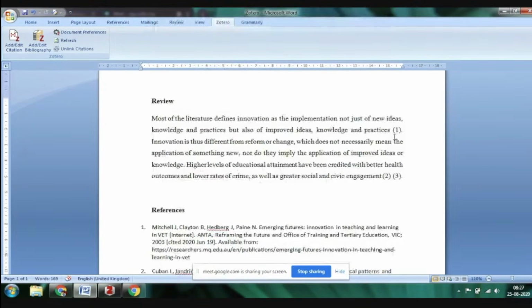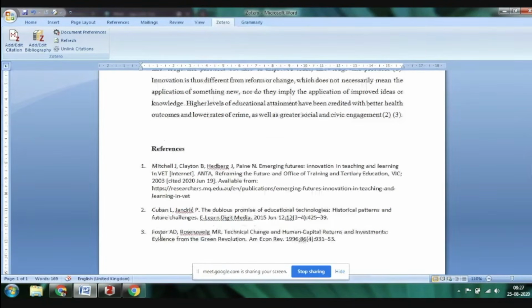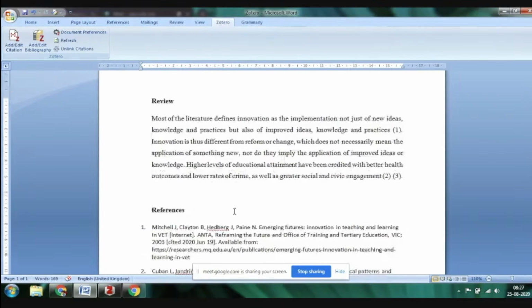This is how you cite with numbers 1, 2 and 3, and then you have 1, 2 and 3 here in the reference column. So this is it. It's a very easy tool, and according to the preferences and styles you are using, you can use Zotero for your own convenience. But please remember to first add the files in the Zotero folder, and then you will be able to do things easily. Okay, thank you.